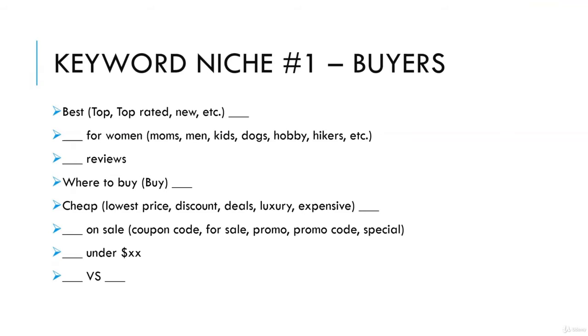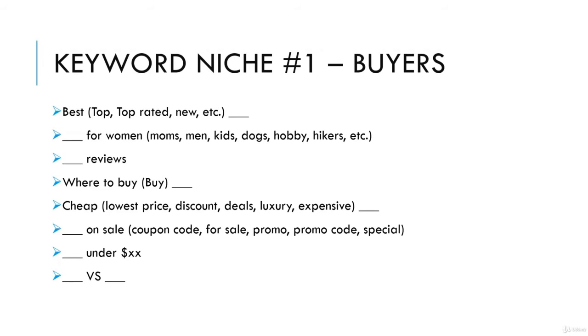So when I brainstorm keyword ideas, I like to break it down into 2 niches of common Google searches. The first being buyers. What words do buyers pair with keywords when they search within Google? This is a great way to extend a single keyword into a long tail keyword. So common keyword add-ons I use: best, then the keyword. So best laptop computer, top rated PC, new Samsung phone. Next, use your keyword and then who is it for? Halloween costume for dogs, survival kit for hikers.